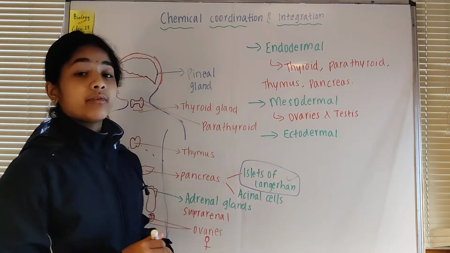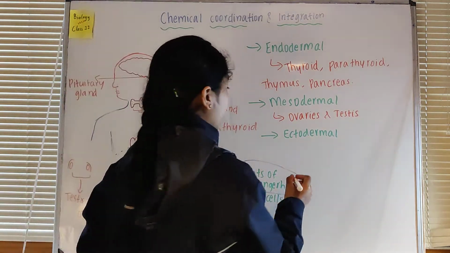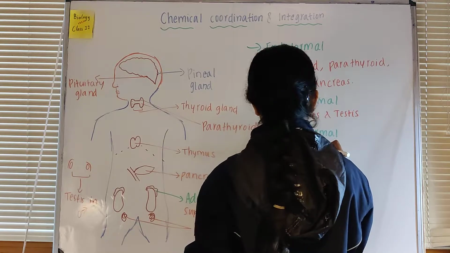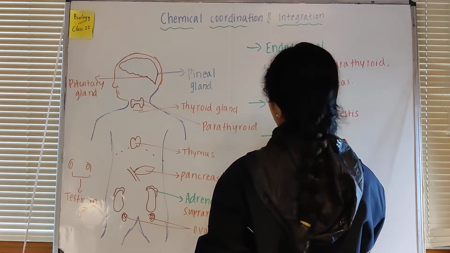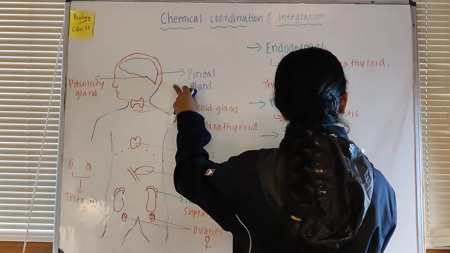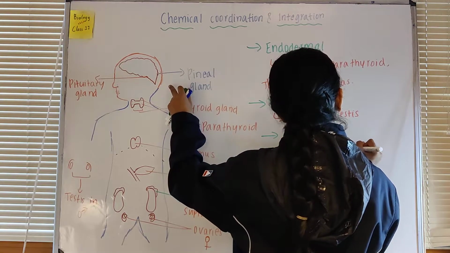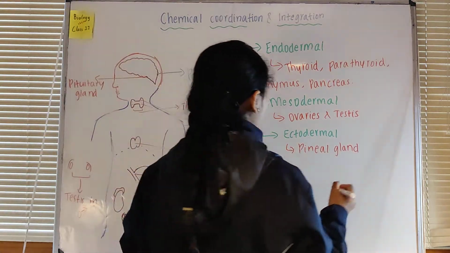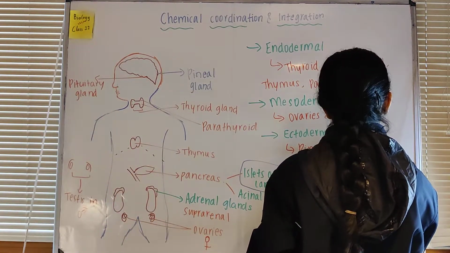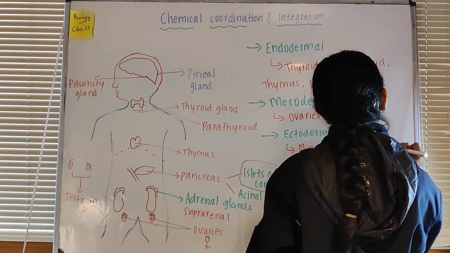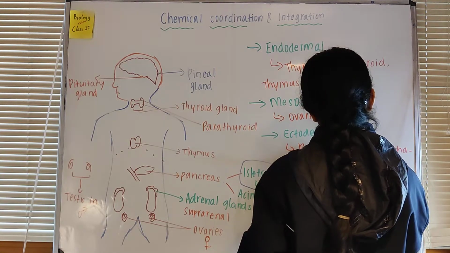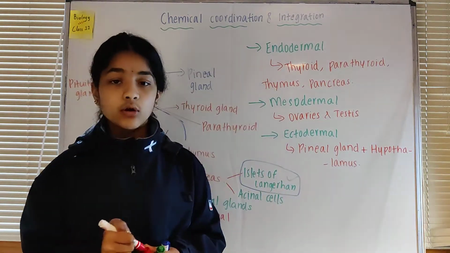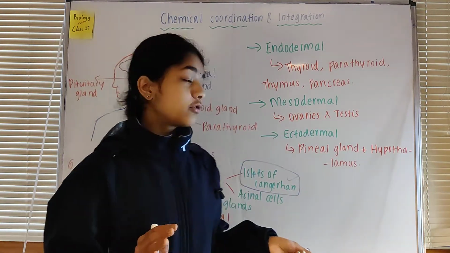The glands which are ectodermal in origin are the pineal gland here, which is in the brain region, and we also have the hypothalamus. We haven't labeled the hypothalamus here, but the hypothalamus is also an endocrine gland.